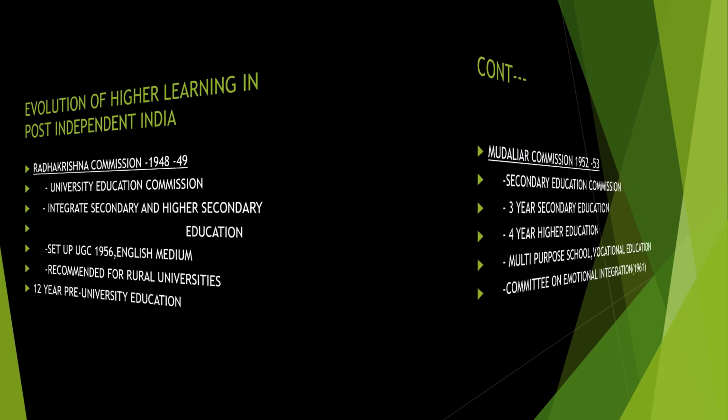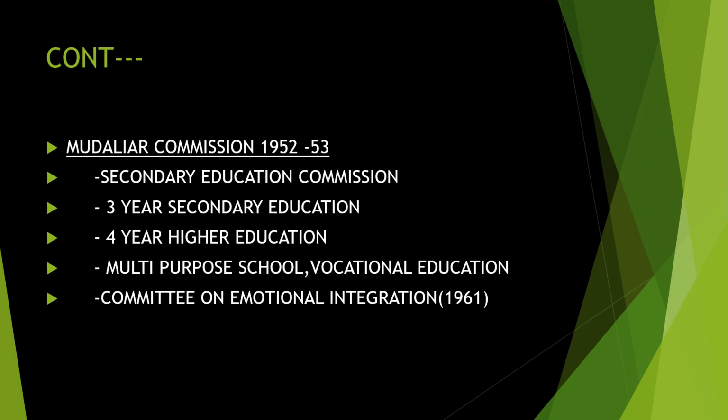Second is the Mudaliar Commission. It is in the year 1952-53. It is also known as Secondary Education Commission because it has given more importance to secondary education. They discussed 3-year secondary education and 4-year higher education. Then multi-purpose schools, that is vocational education, they discussed bringing in. So it will give good education as well as skills for the students to live better. That is what they discussed in the Mudaliar Commission.